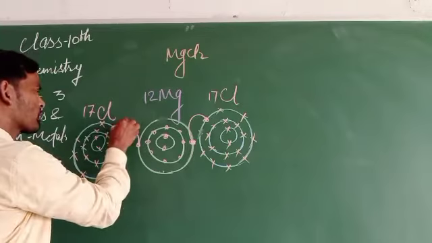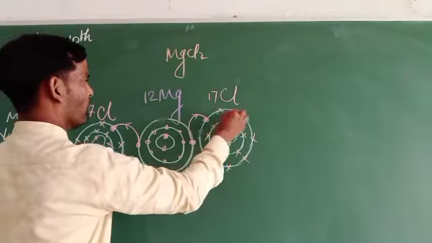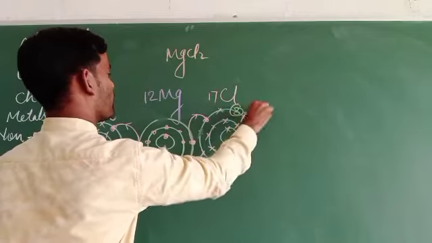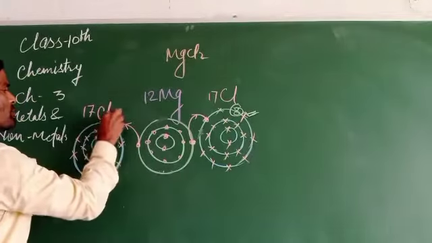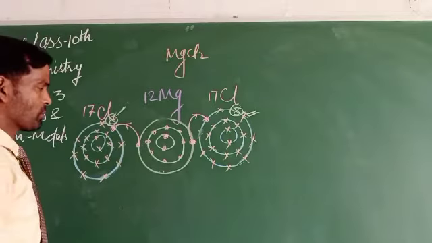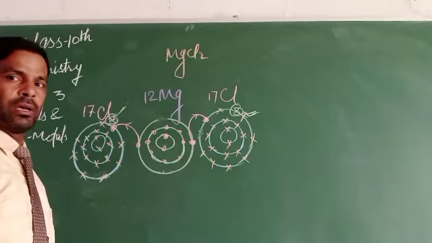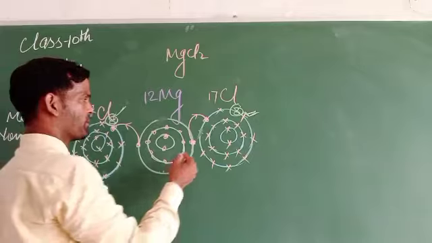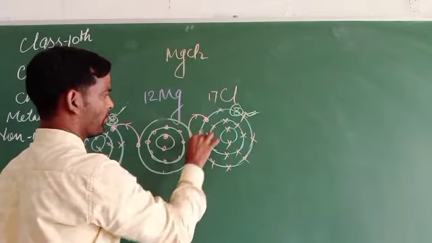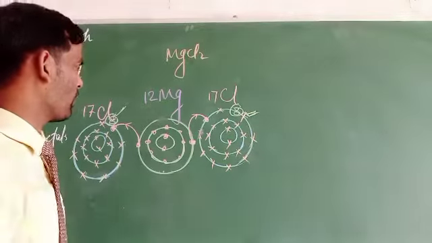So if these two electrons get transferred, magnesium now has 8 electrons in its outermost shell, and here is also the 8th electron in the outermost orbit of each chlorine. They possess 8 electrons in their outer shell, showing the octet state now.